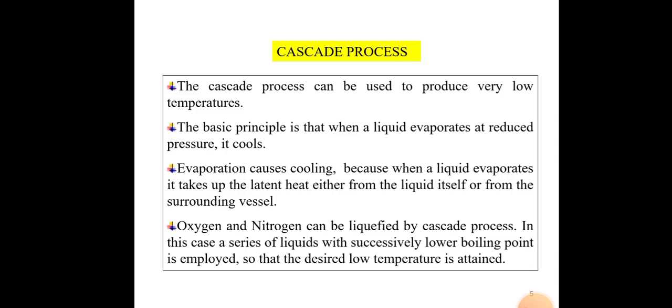Oxygen and nitrogen can be liquefied by the cascade process. In this case, a series of liquids with successively lower boiling points is employed so that the desired low temperature is attained.